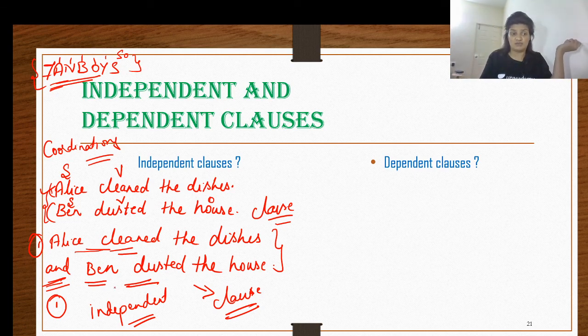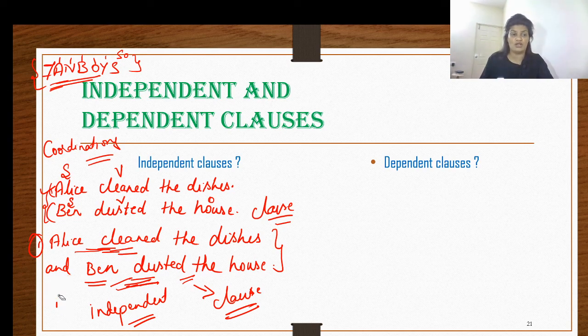And the other statement is "Ben dusted the house." Here again, the same question: is this statement asking for any extra information to make it a complete statement? Of course not. Even this can stand on its own without the support of any other word. Therefore, we have brought together two independent clauses, and we have combined them with the conjunction "and."